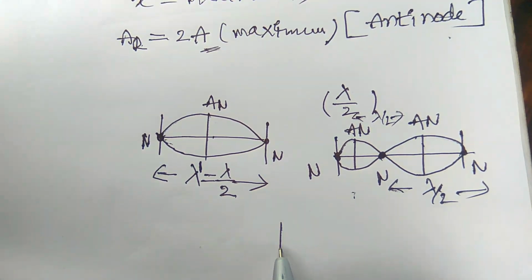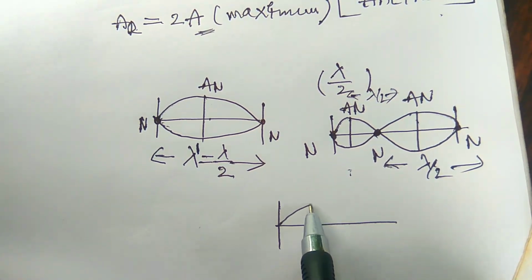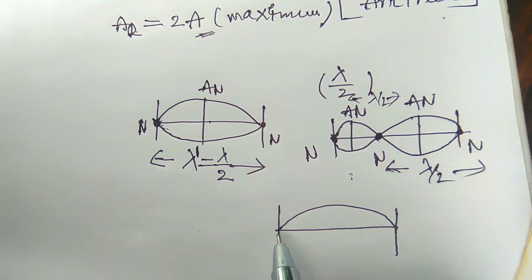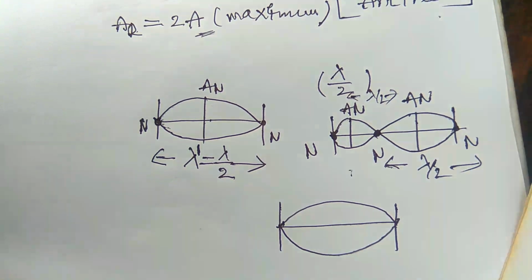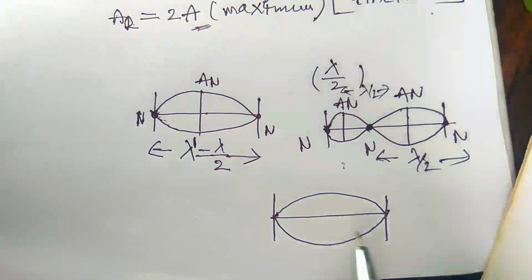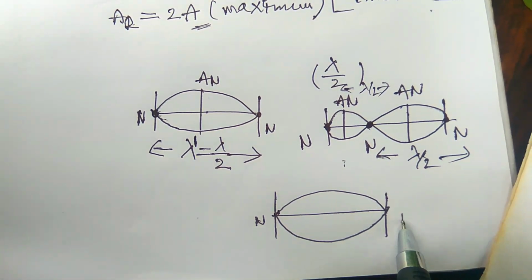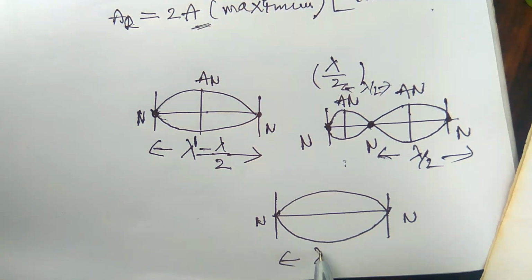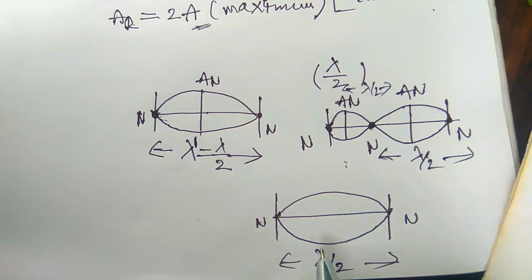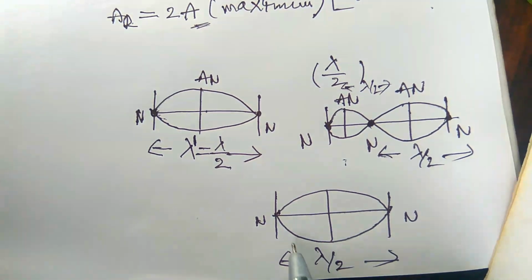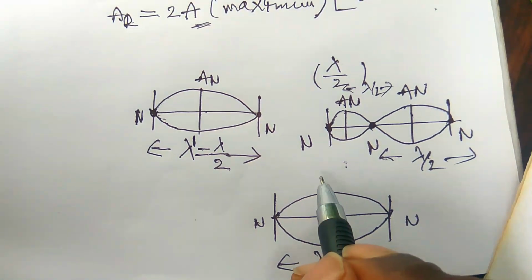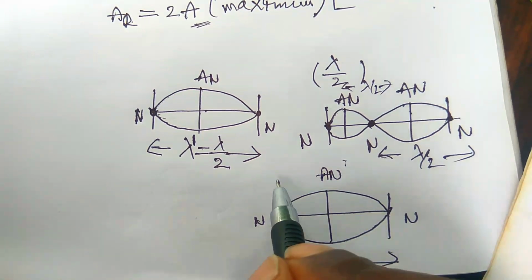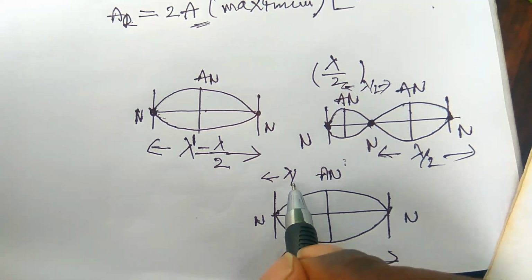So this is the wave. This is a node point and this is a node point. So this is lambda by 2, and the distance between node and antinode is half of that, lambda by 2 by 2, so it is lambda by 4.